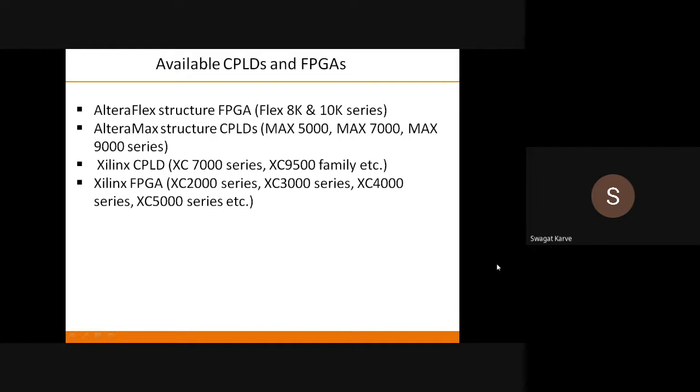Now the same thing is with Xilinx. There are again Xilinx CPLDs available.